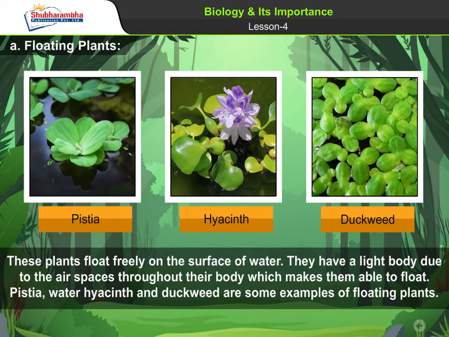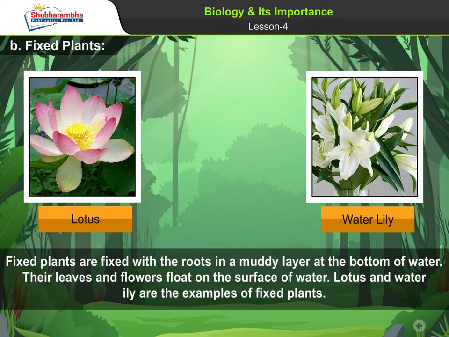A. Floating plants. These plants float freely on the surface of water. They have a light body due to the air spaces throughout their body, which makes them able to float. Pistia, water hyacinth and duckweed are some examples of floating plants. B. Fixed plants. Fixed plants are fixed with the roots in a muddy layer at the bottom of water.